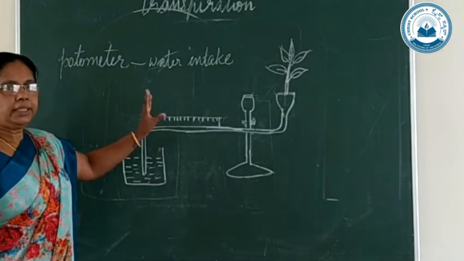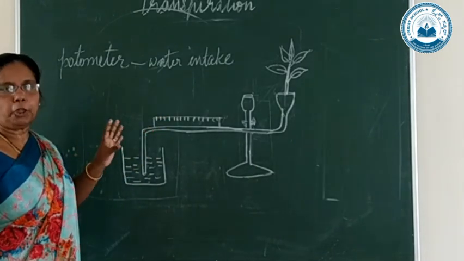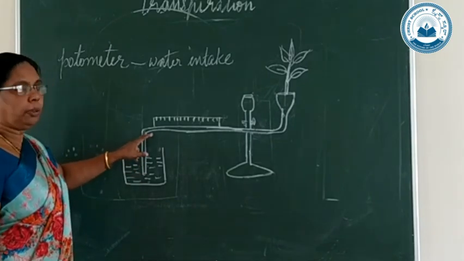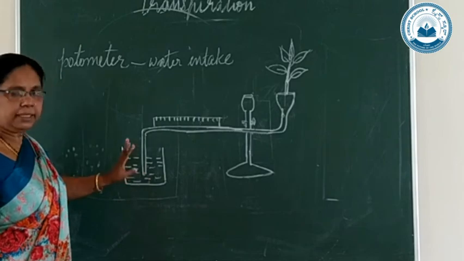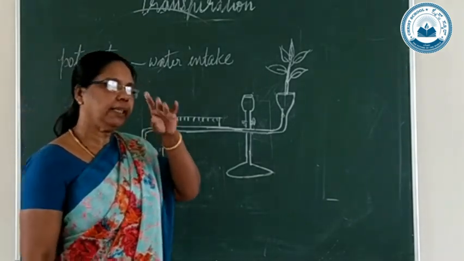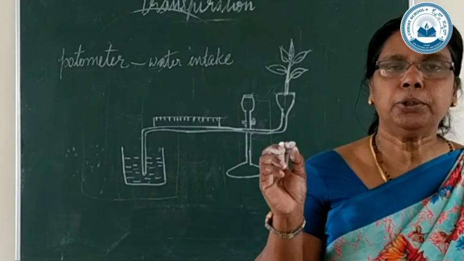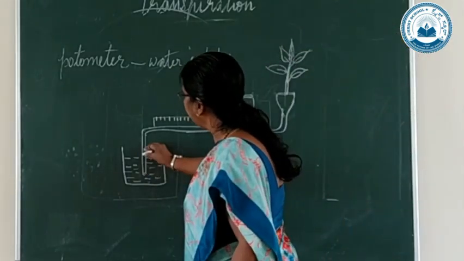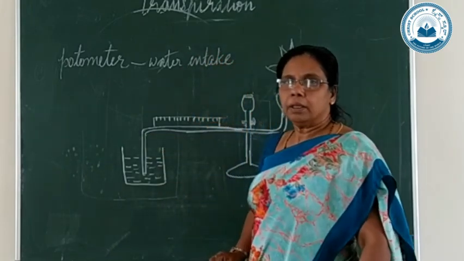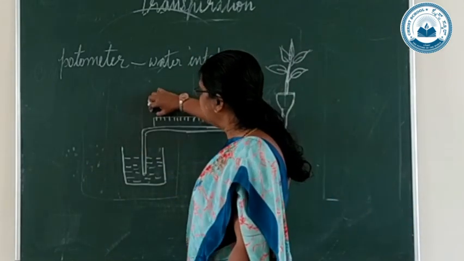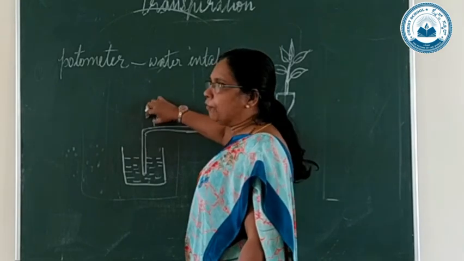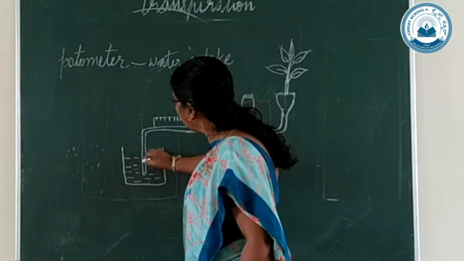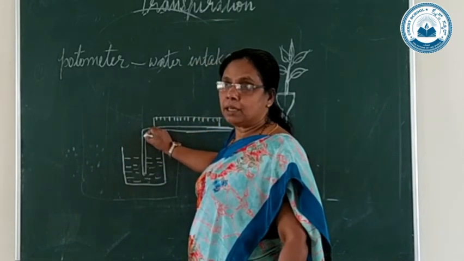Okay. This is the setup. This is Ganong's photometer. Now this end of this glass tube is dipped in this colored water. First, you have to introduce an air bubble into this glass tube. How can you introduce an air bubble? Just lift this glass tube from this colored water. You can see that an air bubble will enter into this glass tube.